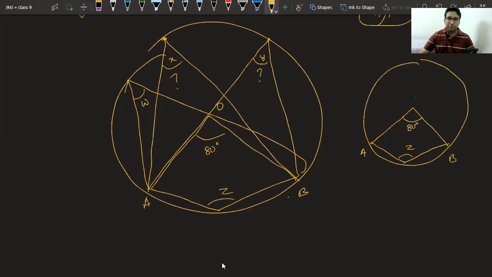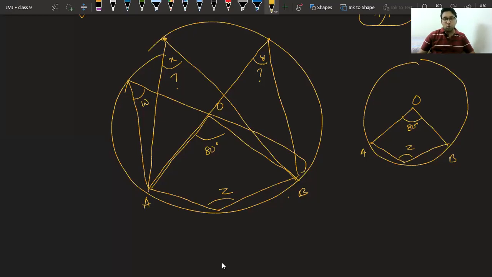Just tell me if this is the center and this arc is making an angle of 80 degree at the center, what angle is it making at Z? Fast. Parth is saying 80. Why? Equal. Moksh is saying 80. Hey Ram, what have you done? Oh, no.